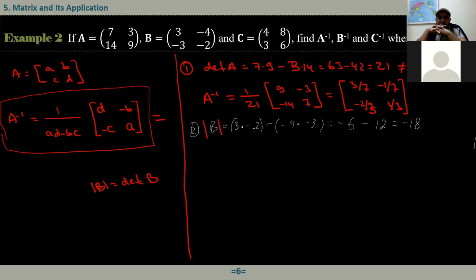Okay, now B inverse equals 1 over negative 18. We need to interchange A and D, that is minus 2 and 3, and multiply B and C by negative 1, okay. And let's bring this negative 1 over 18 inside that matrix.